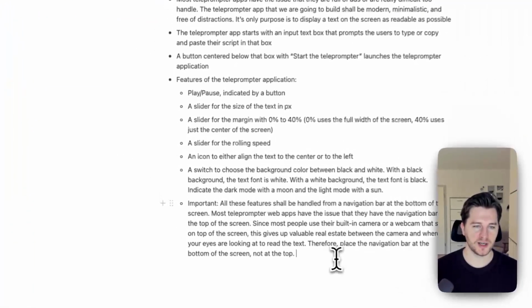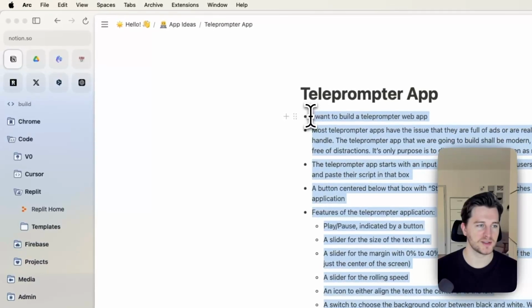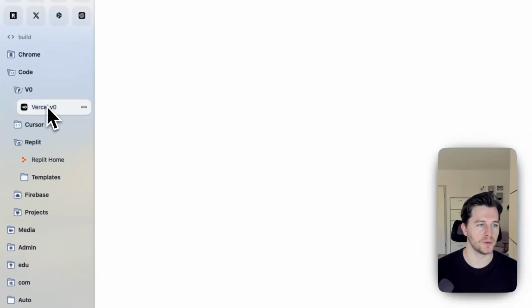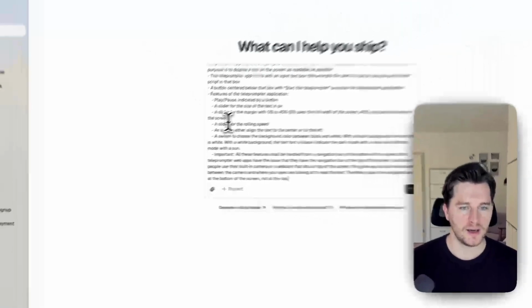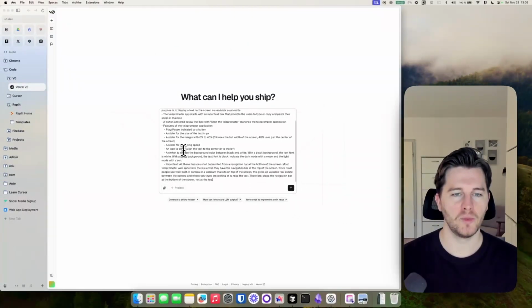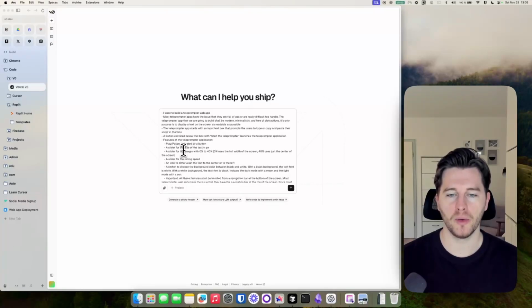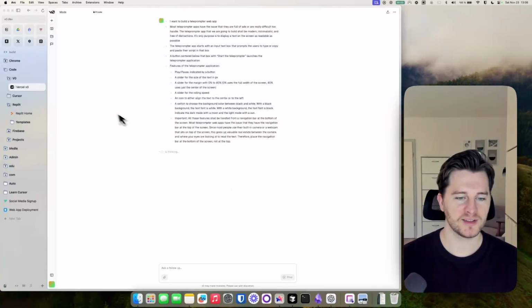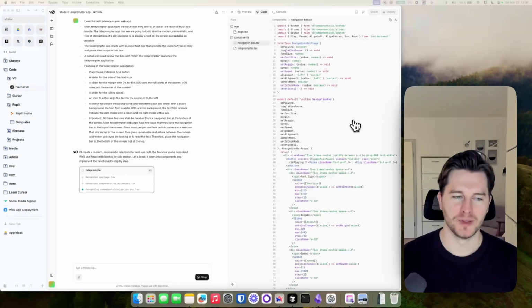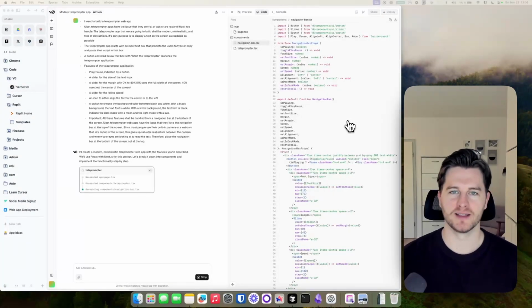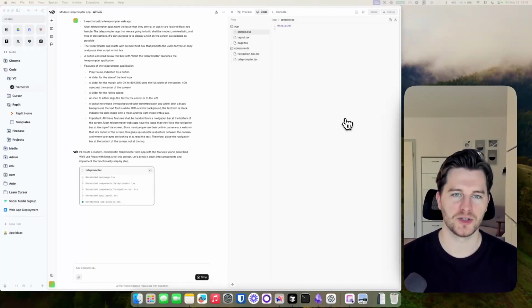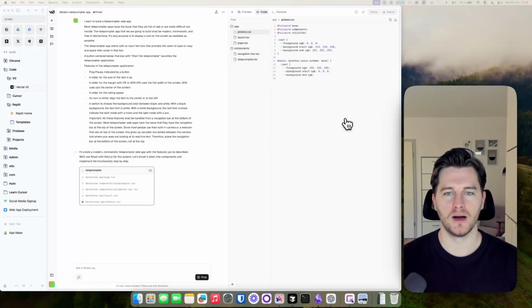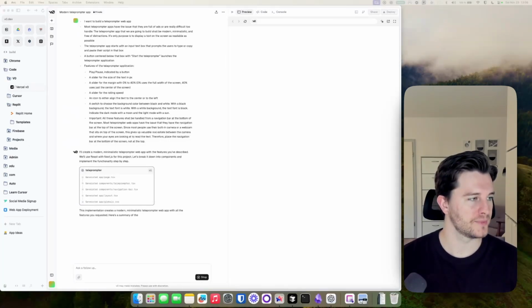So to start off, I'm just going to copy this full text, and I go to V0. And V0 for me has the function basically to build me a prototype of how the front end would look like. So I'm just pasting this in here. And this is already pretty insane, right? That we can just with one step build a prototype that already shows us how an app like this could look like.